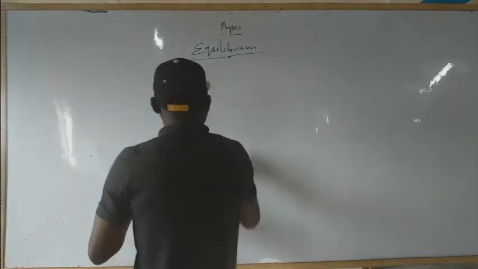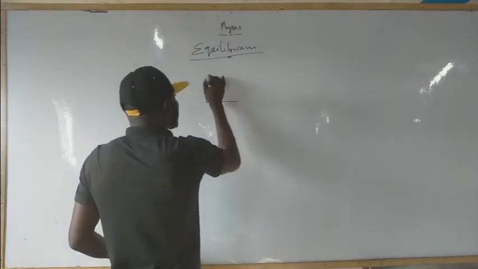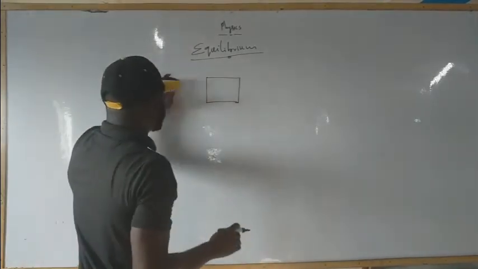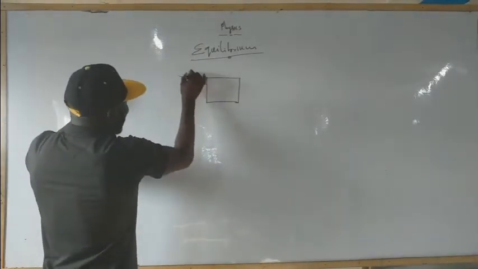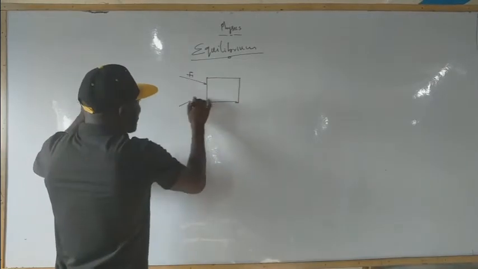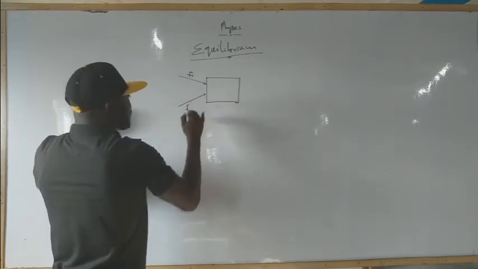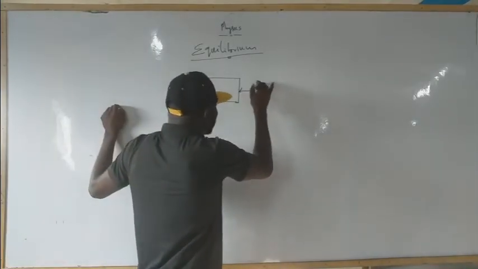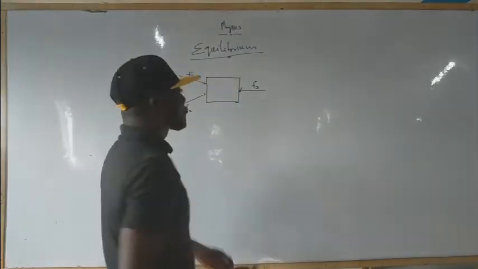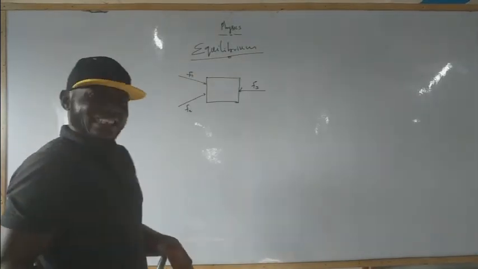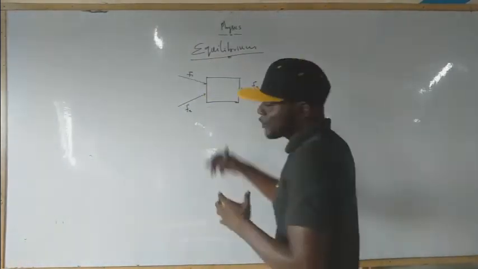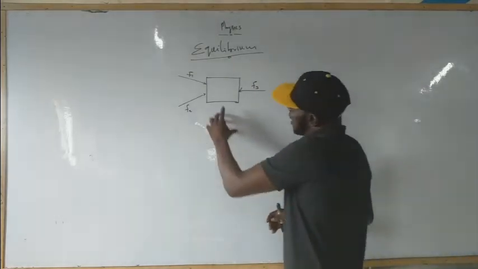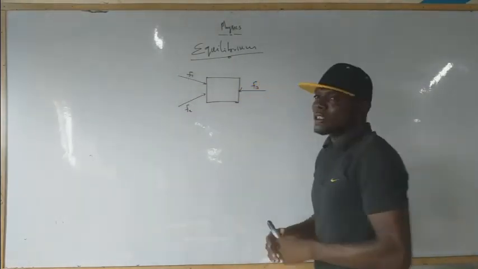Let's say, for example, that we have a box and we have two forces acting in this direction. That will be F1 in this direction, and we have another force, F2, making two forces. And there is another force here, F3, acting in the opposite direction, balancing the two forces.